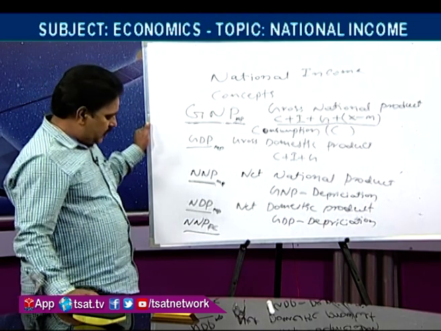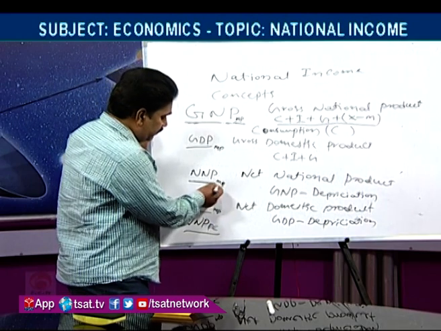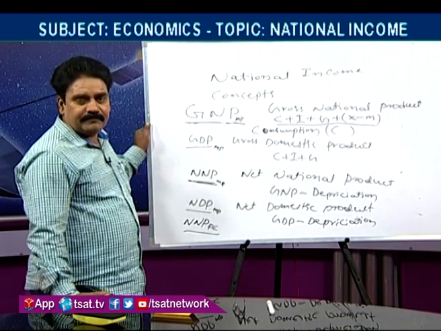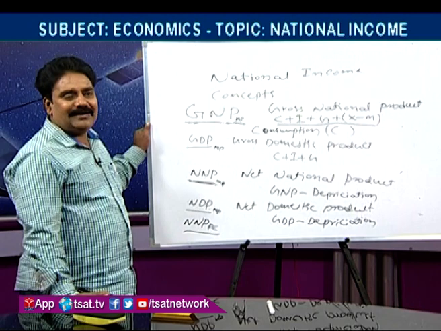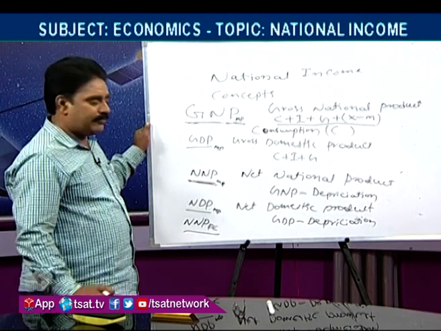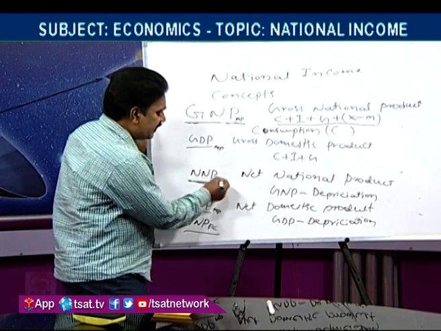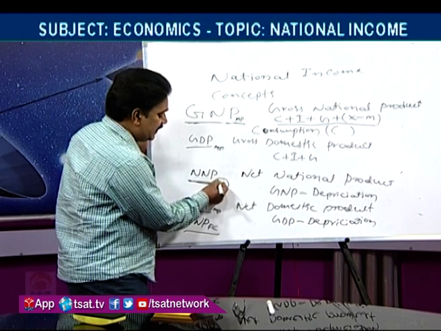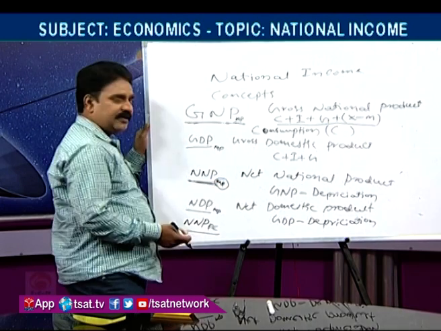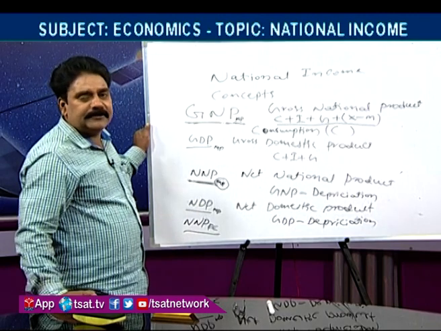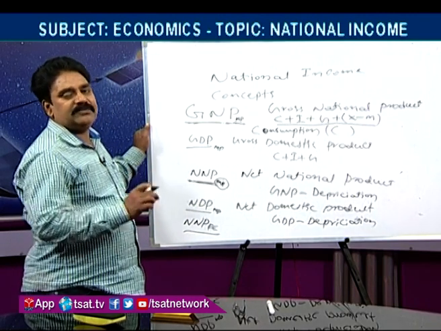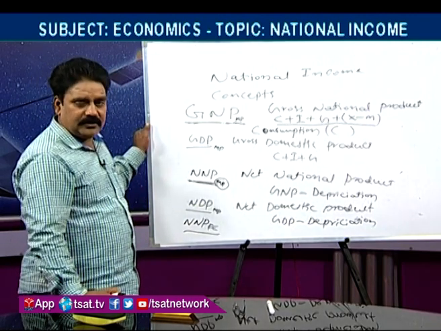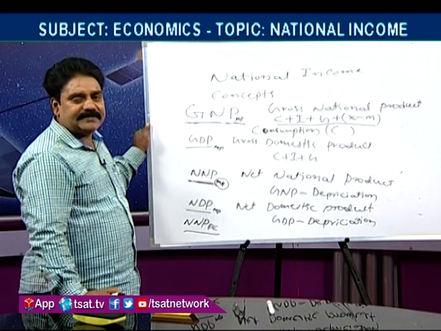Okay. Here NNP at market price means we calculated the values of goods and services at market price. Inside the market price, some part of the income goes to the factors of production, and some part goes to the government in the form of indirect taxes.